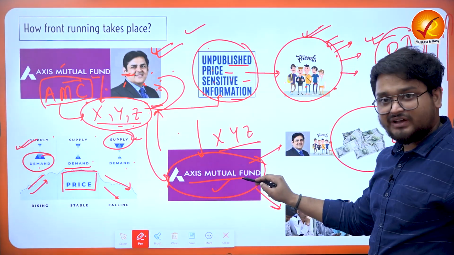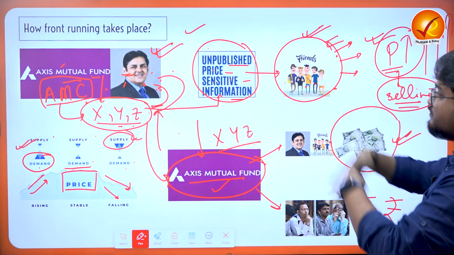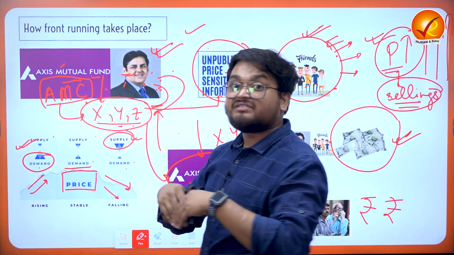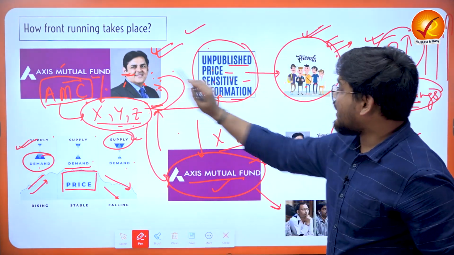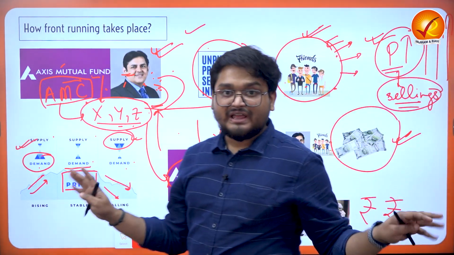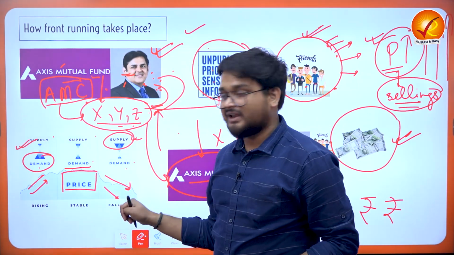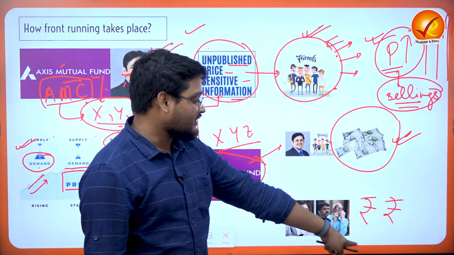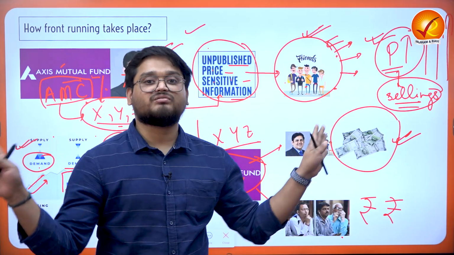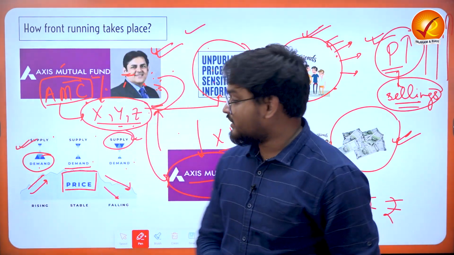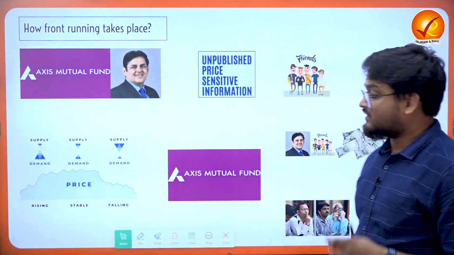Now when Axis invested, the prices increased by super margins, and finally when the prices increased by super margins, he and his friends sold off, having a huge amount of profits. After selling off, the prices declined, and when the prices declined, the retail investors lost a lot of money in the stock market. This is how front running actually takes place in the stock markets.